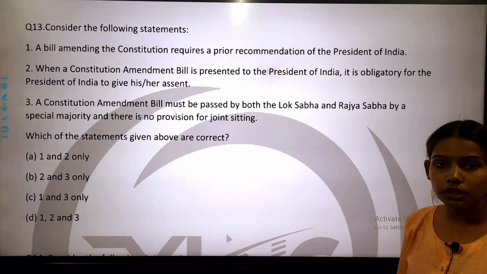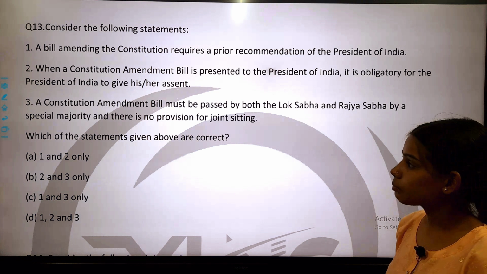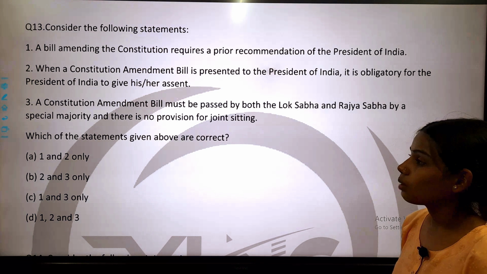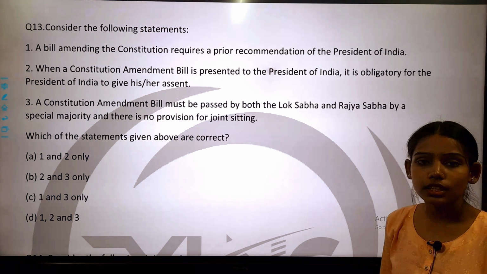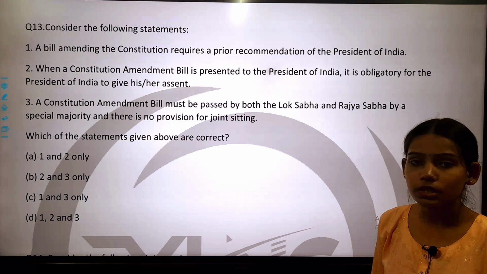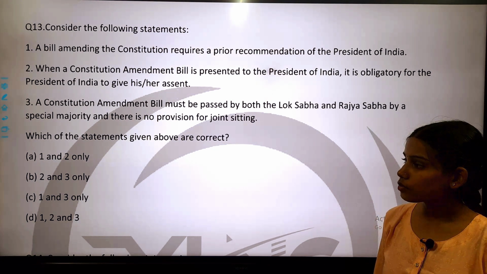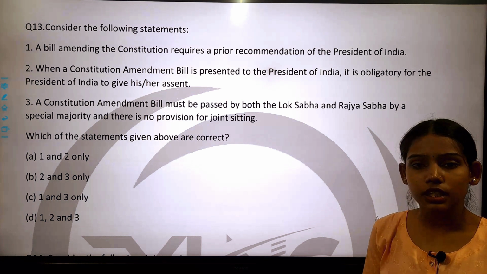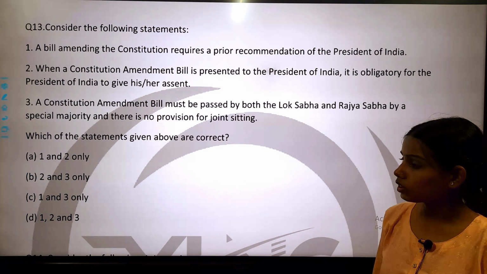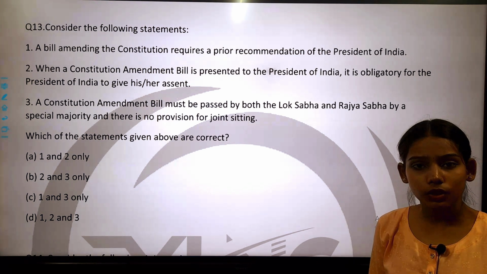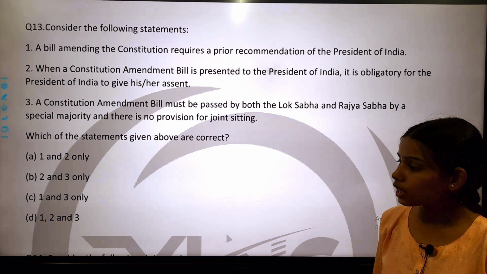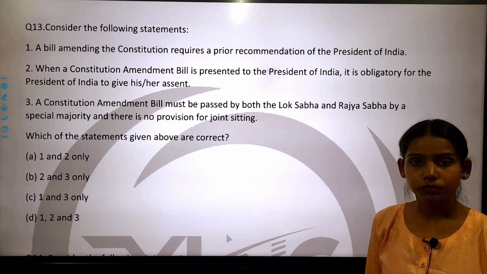And statement 3 is, a constitution amendment bill must be passed by both the Lok Sabha and Rajya Sabha and by a special majority, and there is no special provision for joint sitting. We have to identify which of the following statements are correct. Option A is 1 and 2 only, option B is 2 and 3 only, option C is 1 and 3 only, and option D is 1, 2 and 3.